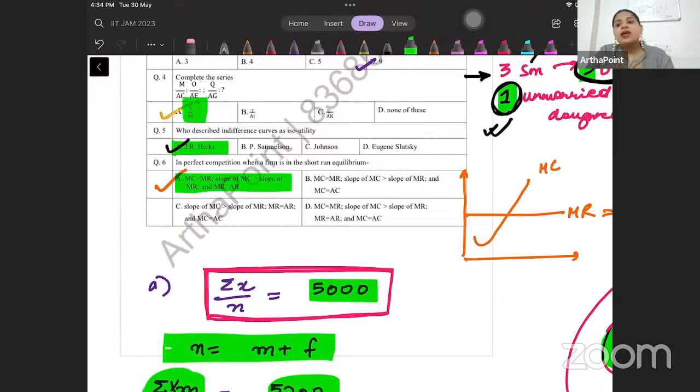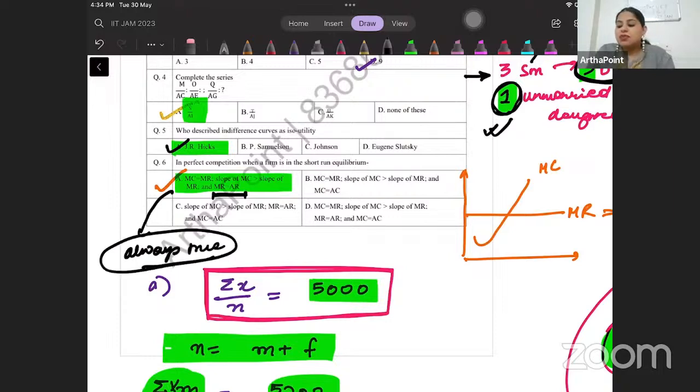And MR and AR are also equal. This is always true, that MR and AR are equal. That's the minimum condition I require. This is for any equilibrium, anything in the perfectly competitive market.